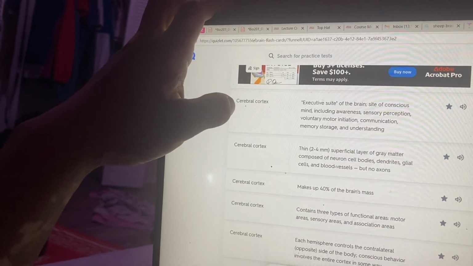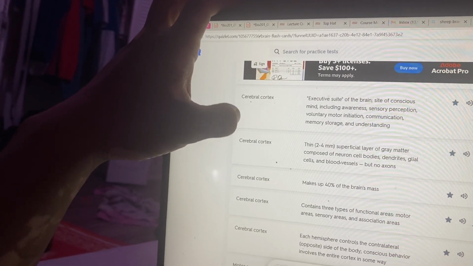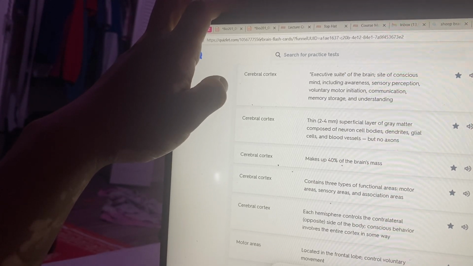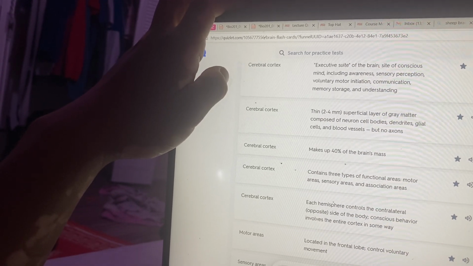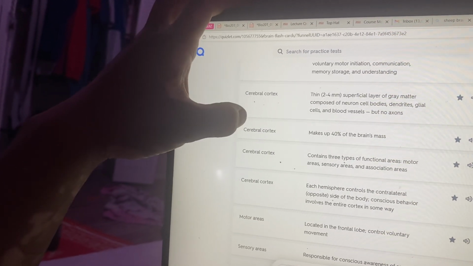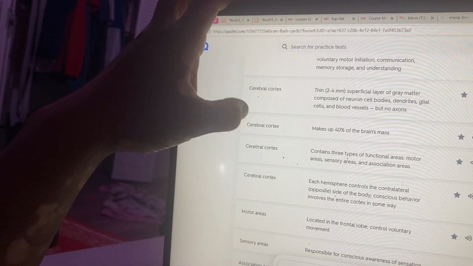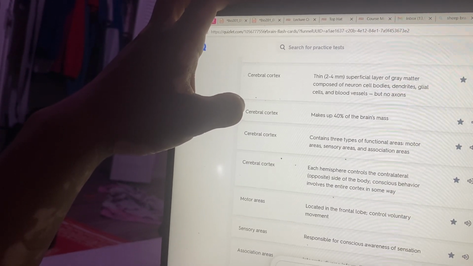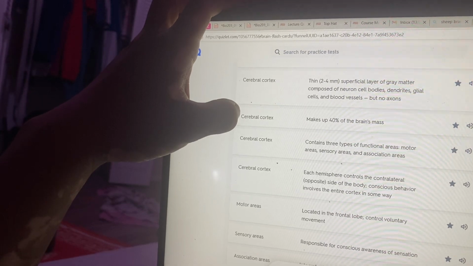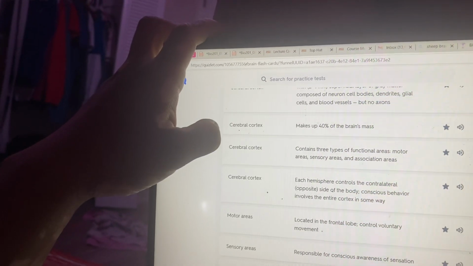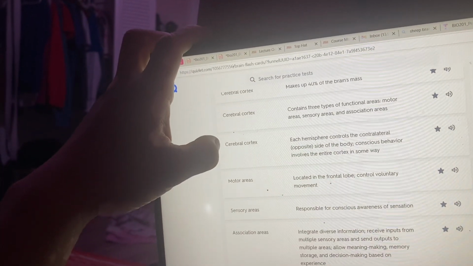Cerebral cortex. Executive suite of the brain, seat of the conscious mind, including awareness, sensory perception, voluntary motor initiation, communication, memory storage, and understanding. Cerebral cortex, a thin 2 to 4 millimeter superficial layer of gray matter composed of neuron cell bodies, dendrites, glial cells, and blood vessels, but no axons. Cerebral cortex makes up 40% of the brain's mass.